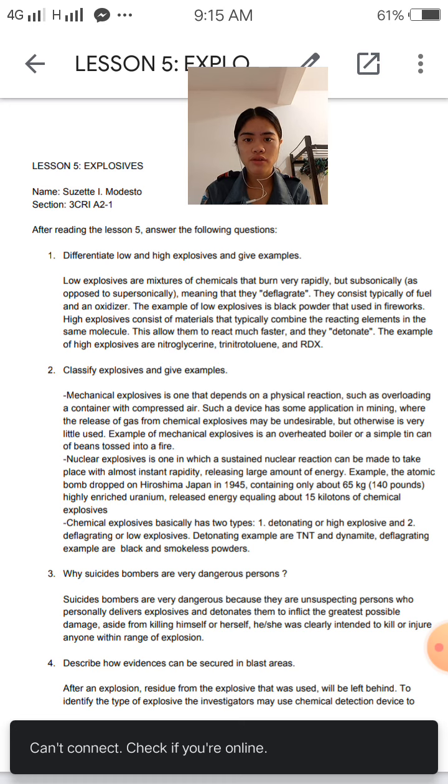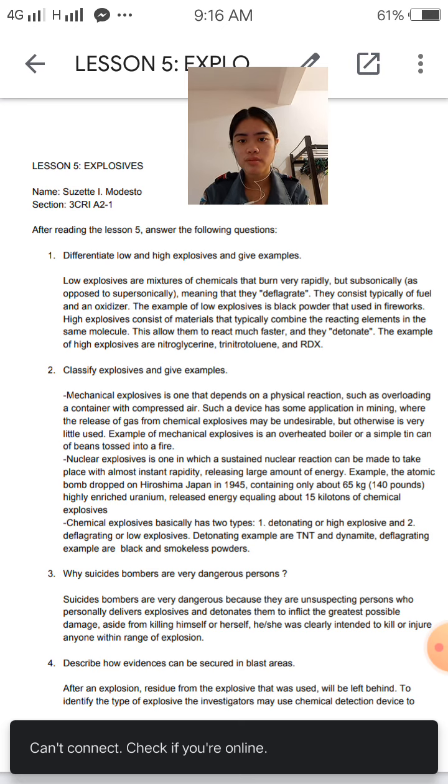High explosive consists of materials that typically combine the reacting elements in the same molecule. This allows them to react much faster as they detonate, and the examples of high explosive are nitroglycerin, toluene, and RDX.